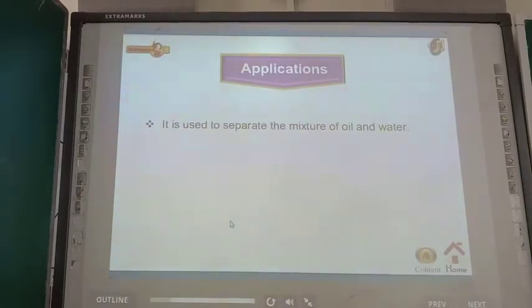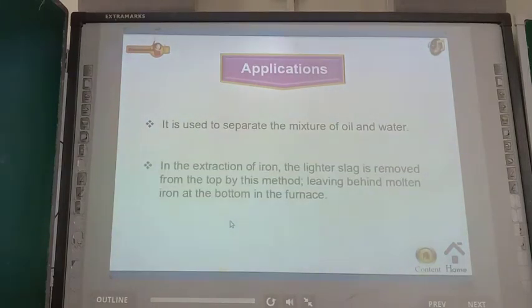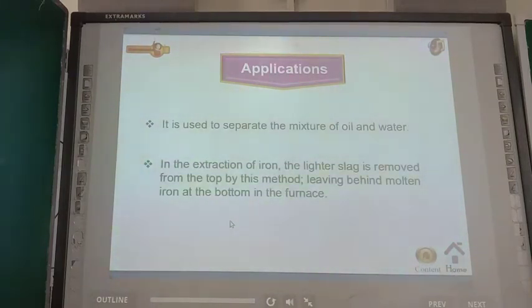Applications of separating funnel method. It is used to separate the mixture of oil and water. In the extraction of iron, the lighter slag is removed from the top by this method, leaving behind molten iron at the bottom in the furnace.